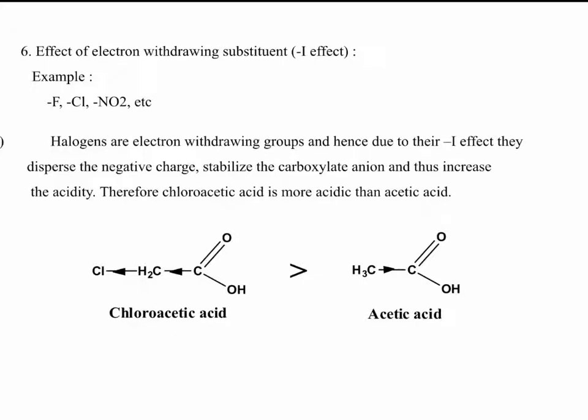Therefore, chloroacetic acid is more acidic than acetic acid, because in chloroacetic acid one chlorine atom is there, which has a minus I effect. It withdraws the electron from the carboxylic carbon atom, so it easily donates the H plus ion, which is more acidic. But in acetic acid the plus I effect operates, so it is less acidic than chloroacetic acid.